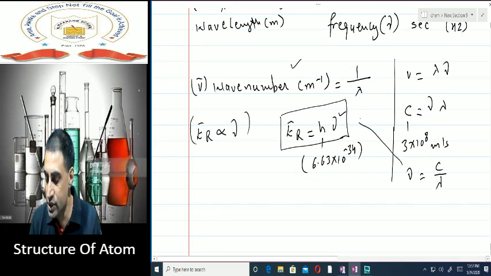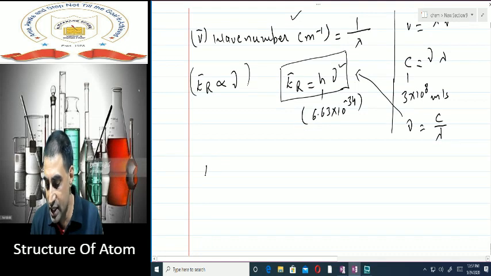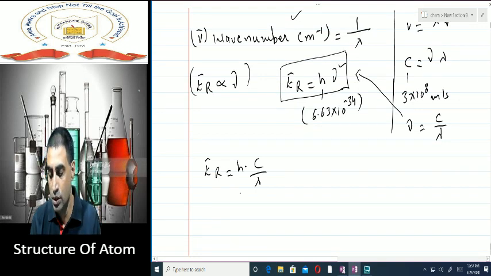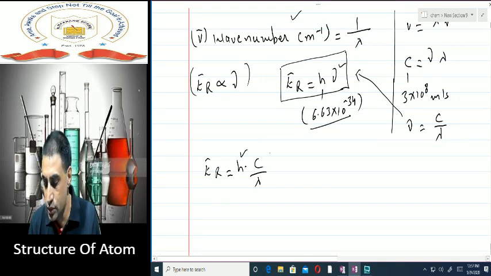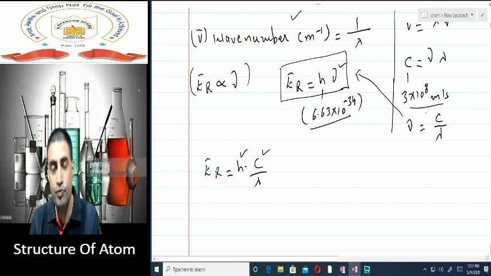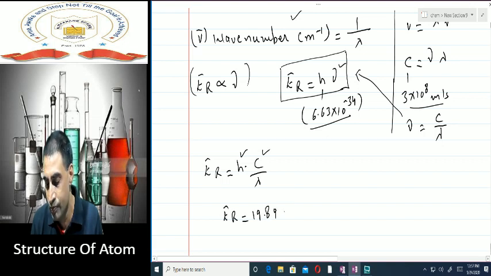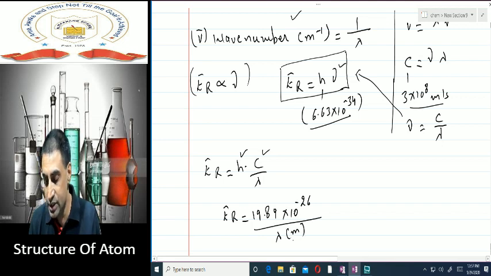If I replace frequency, I will get a formula that energy of radiation is equal to h into c by lambda. Now h is constant, c is constant, so their product will always come out to be constant. Therefore, the formula becomes energy of radiation is equal to 19.89 into 10 to the power minus 26 upon lambda, and the lambda has to be in meters. So you need not multiply it again and again. Lambda will be in meters because velocity of light you are taking in meters, so you have to have the same dimensions.